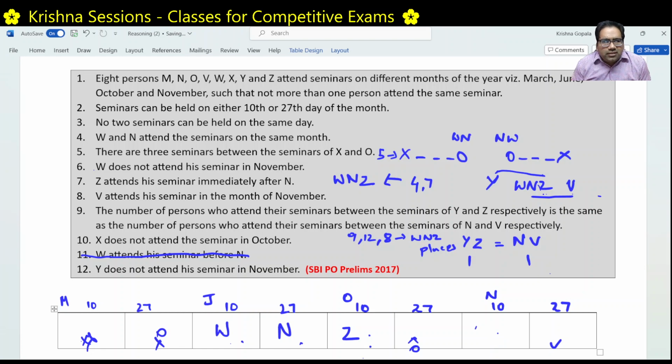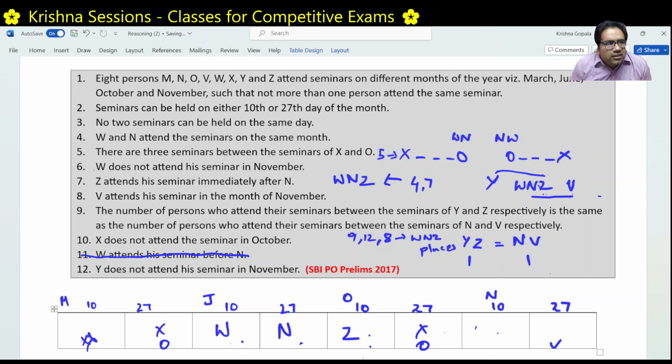Right. Similarly, can this be X? 1, 2, 3, 4. O has to sit here, which is not possible. So this is also not possible. So X and O can be here or can be here. Right? If this is X, this becomes O. If this is X, this becomes O.